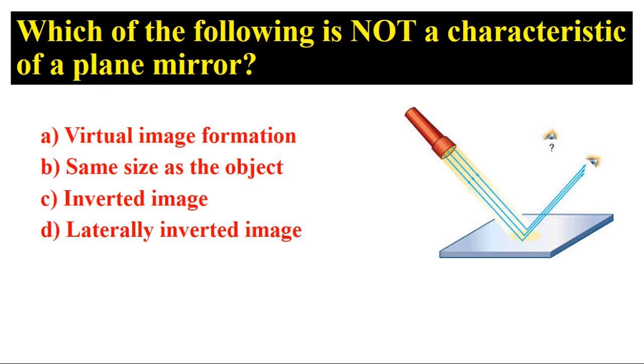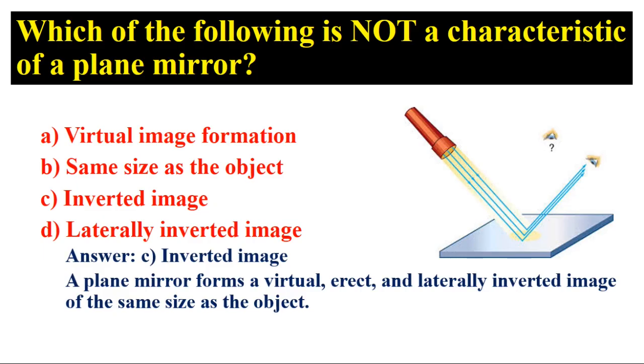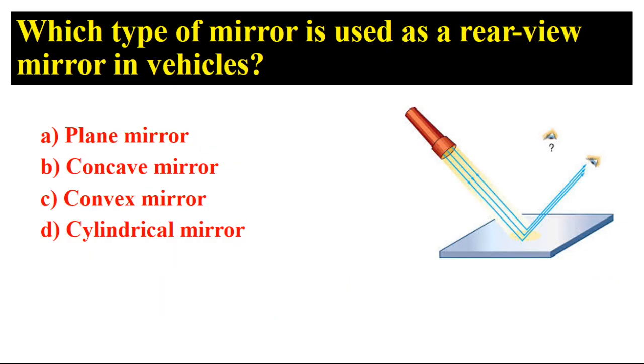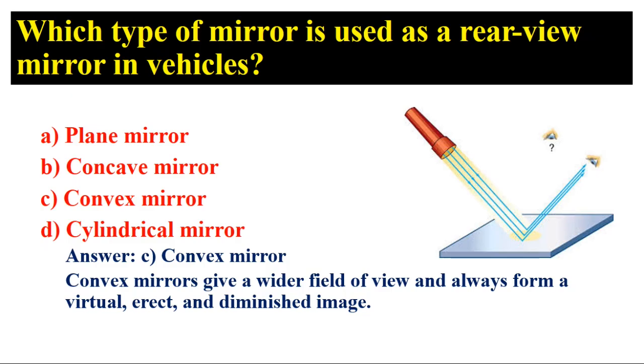Which of the following is not a characteristic of a plane mirror? Answer: C. Inverted image. A plane mirror forms a virtual, erect, and laterally inverted image of the same size as the object. Which type of mirror is used as a rear view mirror in vehicles? Answer: C. Convex mirror. Convex mirrors give a wider field of view and always form a virtual, erect, and diminished image.